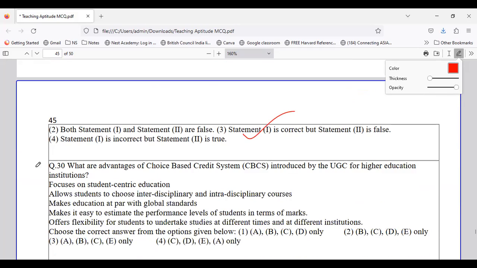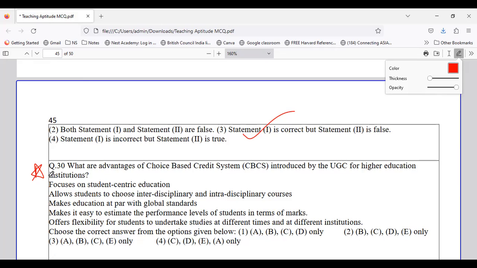Okay, coming to the last question, that is question number 30, the advantages of choice-based credit system. So we are talking about choice-based credit system introduced by UGC. It focuses on students, allows the students to choose interdisciplinary courses, makes education at par with global standards, makes it easy to estimate performance level, and offers flexibility. So we are talking about the advantages of choice-based credit system.